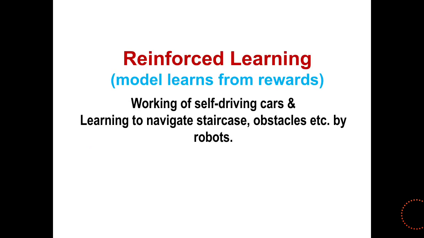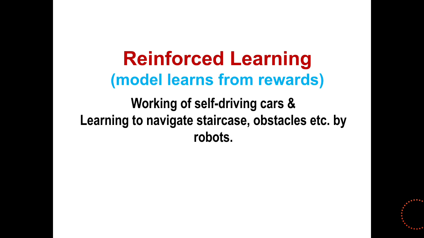Now we will see reinforced learning. Examples are the working of self-driving cars and learning to navigate staircase obstacles by a robot. If the robot is navigating on the wrong path, you will change the algorithm.